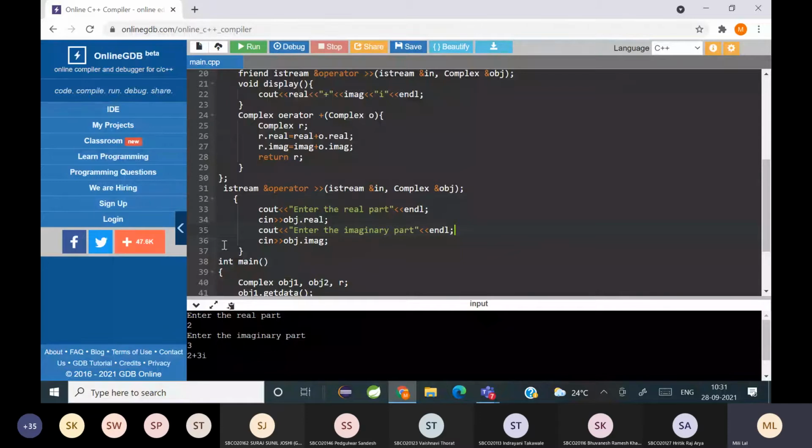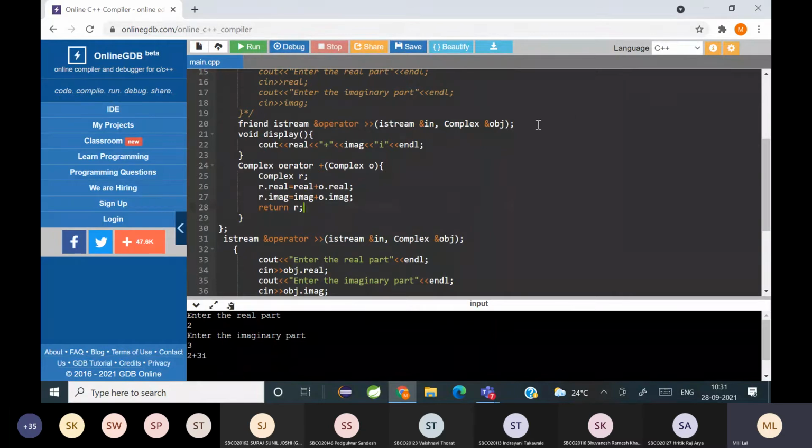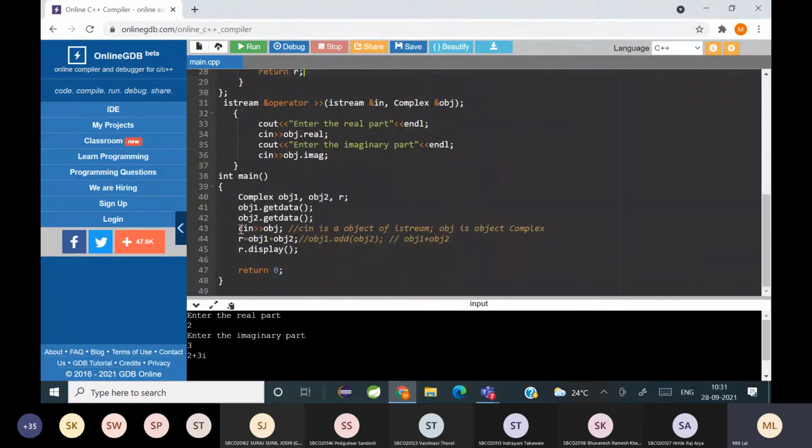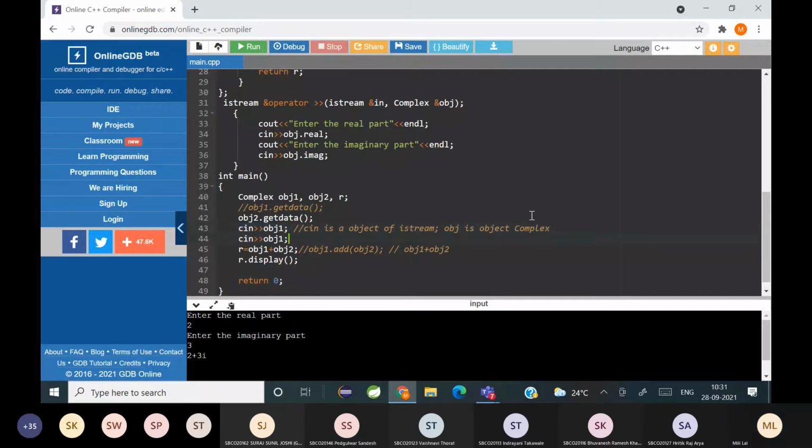Okay, now you can see this is what happens when you write it outside the class. I have declared it here, and instead of that it's cin object 1. I comment this, and instead of object 2 again I will write cin object 2.